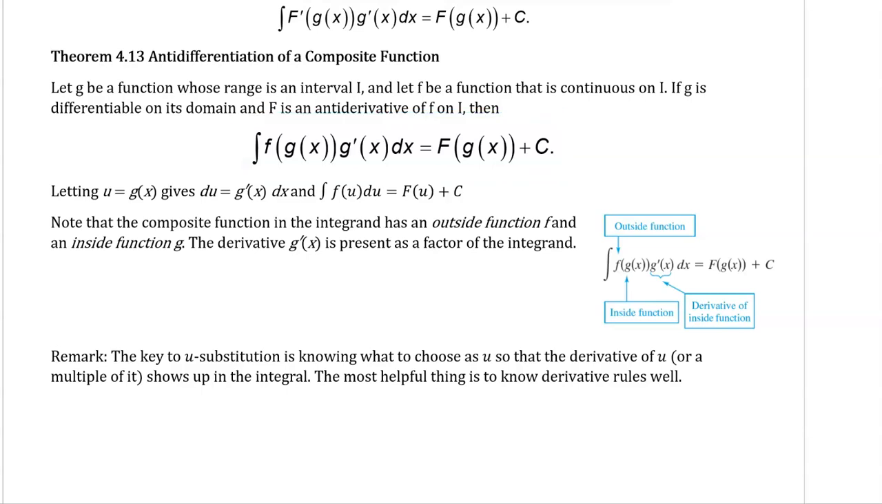Oftentimes we will see that this g of x will be replaced by the variable u. That is us using a change of variables. And so this here is the alternate version of theorem 4.13. Same thing, just written in a different notation. So when we go through these U substitution problems, what's going to be key for us is that we're making a choice of U so that we see the derivative or a constant multiple, and we will see several examples of that showing up in that integral.